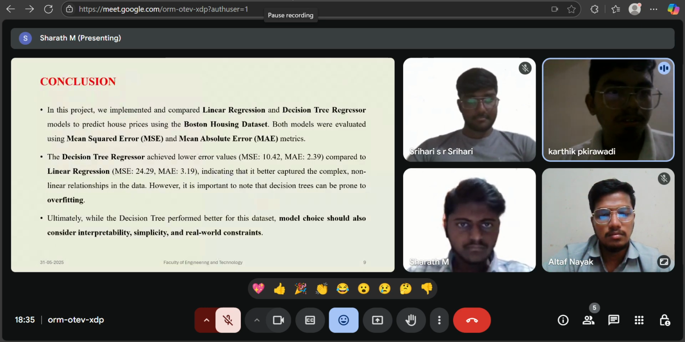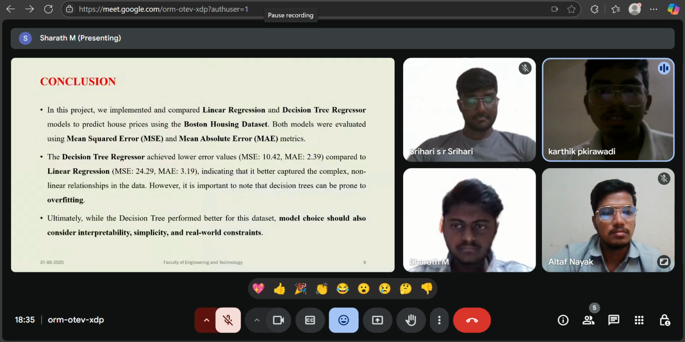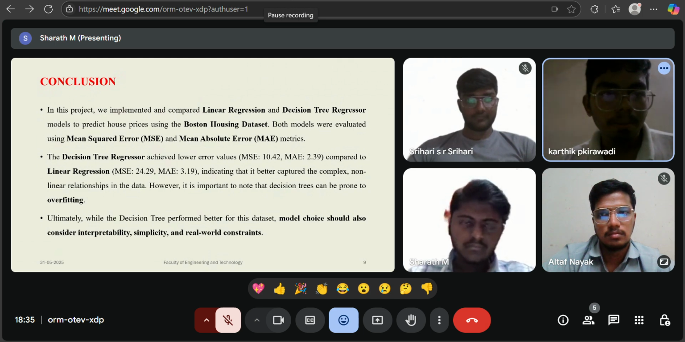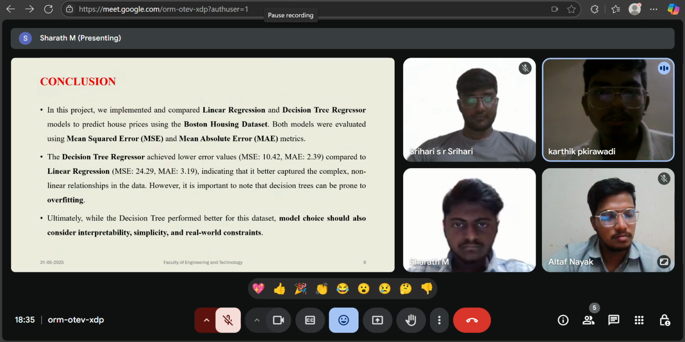Next is conclusion. In this project we implemented and compared linear regression and decision tree regressor models to predict the house price using the Boston housing dataset. Both models were evaluated using mean squared error and mean absolute error metrics. The decision tree regressor achieved lower error values.